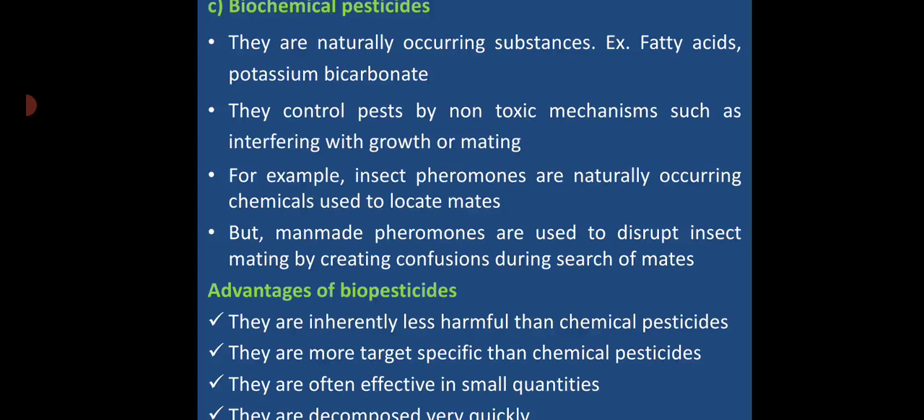They are decomposed very quickly. The biopesticide, the plant and other materials will be decomposed very quickly.